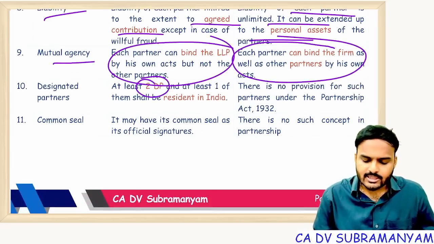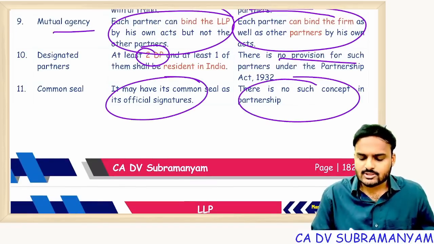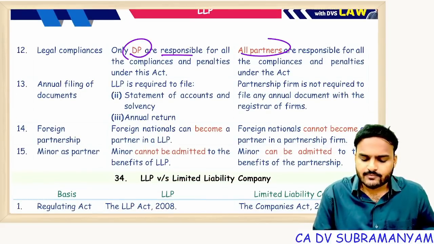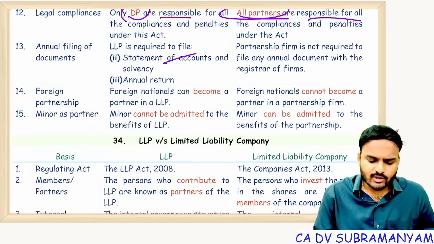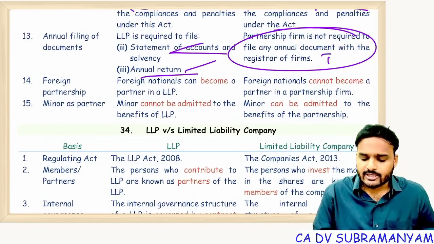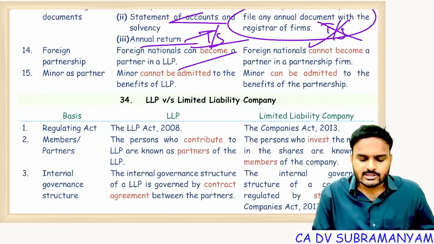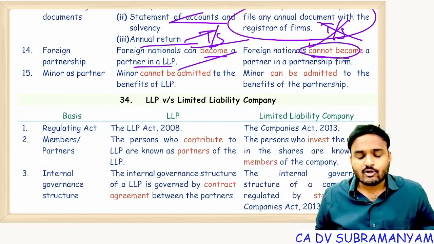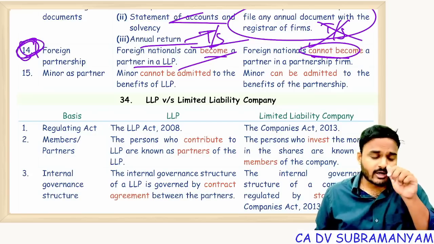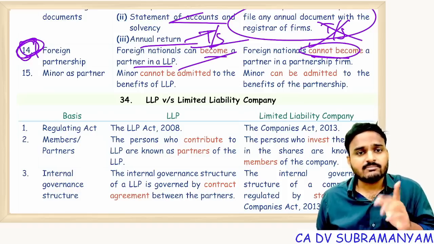Minimum 2 designated partners are required in an LLP; in a partnership there are no designated partners. Common seal: in an LLP there is an option, but in a partnership there is no such option. Legal compliances: only designated partners are responsible in an LLP, whereas in a partnership firm all partners are responsible. Annual filing of documents: in an LLP 2 documents are a must, statement of accounts and annual return, but in a partnership there is no such requirement. That's why I told you transparency is not there in a partnership, but better transparency is there in an LLP. Foreign nationals can become partners in an LLP, but foreign nationals cannot become partners in a partnership. So remember this point: foreign nationals can be admitted as partners in an LLP but cannot be admitted as partners in a partnership.